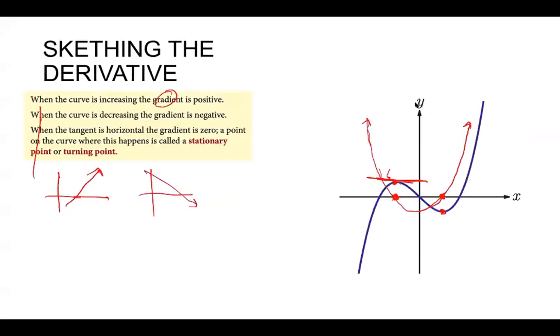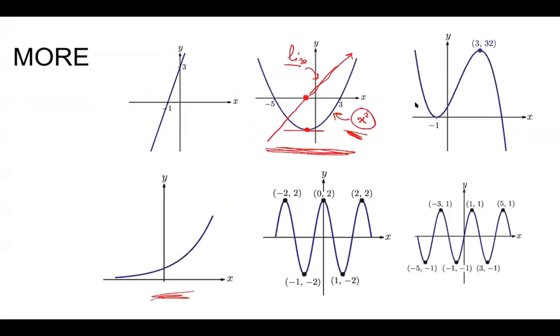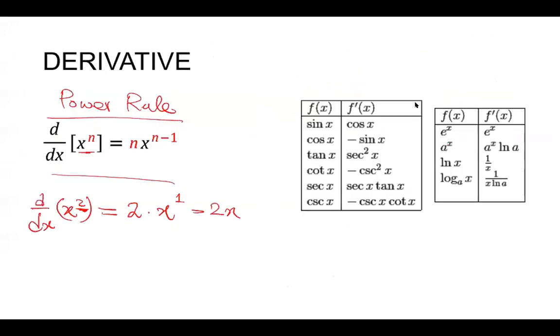That is the reason when you differentiated this parabola, you got a straight line. As you can see here, when you differentiate x squared, you get 2x. Let's do one more example. We have d over dx of x cubed. The power law says it's going to be 3 times x to the power 2.